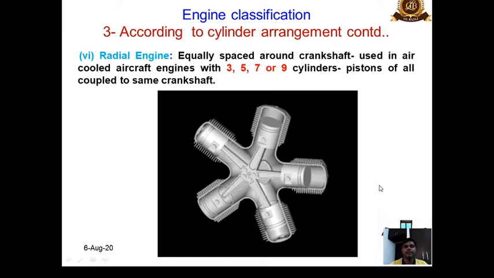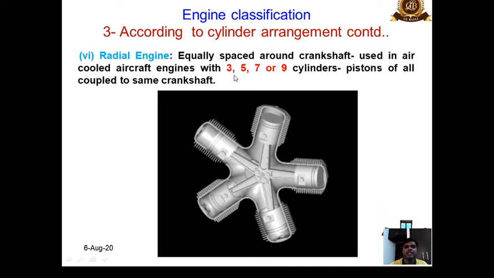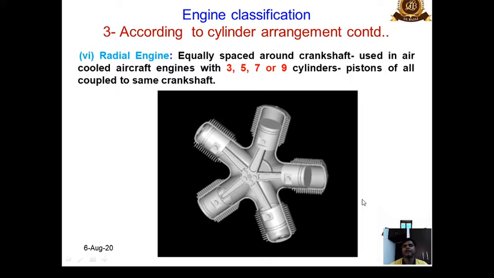Now this is the best example of radial engine that is being used in aircrafts. So these are equally spaced around crankshaft. Okay, the crankshaft, they are equally spaced, and these are used in air cooled aircraft engines that have 3, 5, 7 or 9 cylinders. So these figures have been chosen to get an uniform output in the crankshaft and to reduce the noise and vibration. Okay, pistons are all coupled to the same crankshaft. So we can see from this animation all the pistons are coupled via connecting rod on a same crankshaft. Okay, so this is a good version that is being utilized in aircrafts.